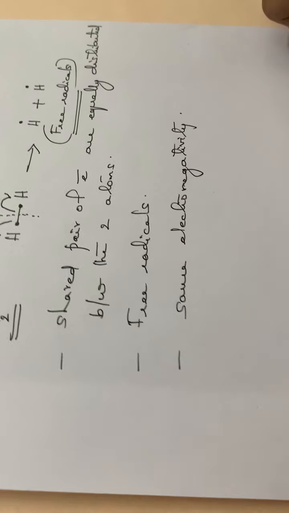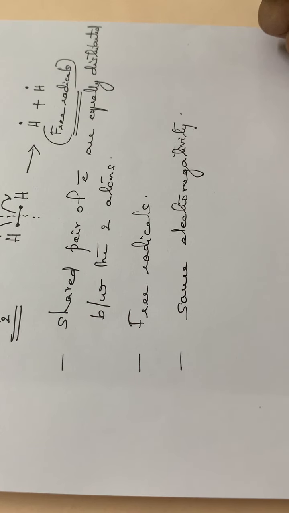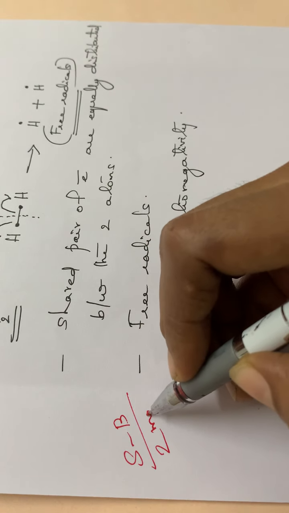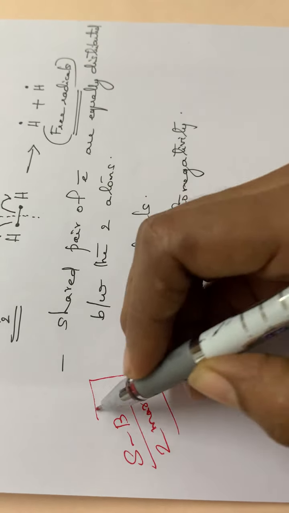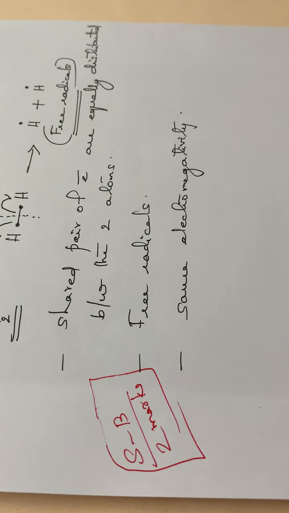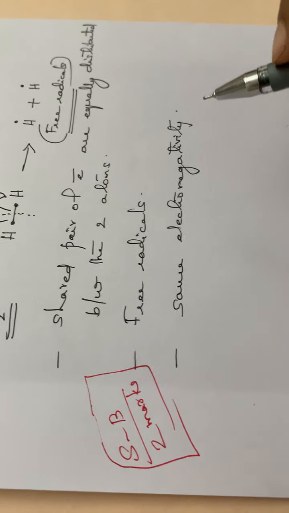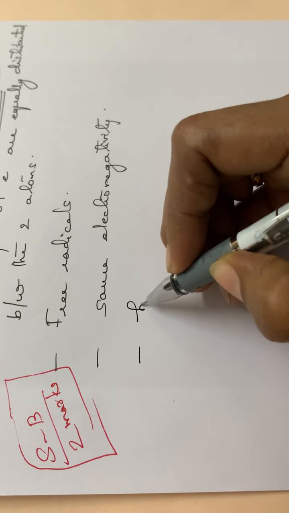Okay, so these are the three points you have to keep in mind. Sometimes homolytic and heterolytic bond fission will be asked in a B part question, that is for 2 marks. So you have to write these points. Along with that, you have to write the equation also. And also normally this homolytic bond fission will be carried out in the presence of heat or light.